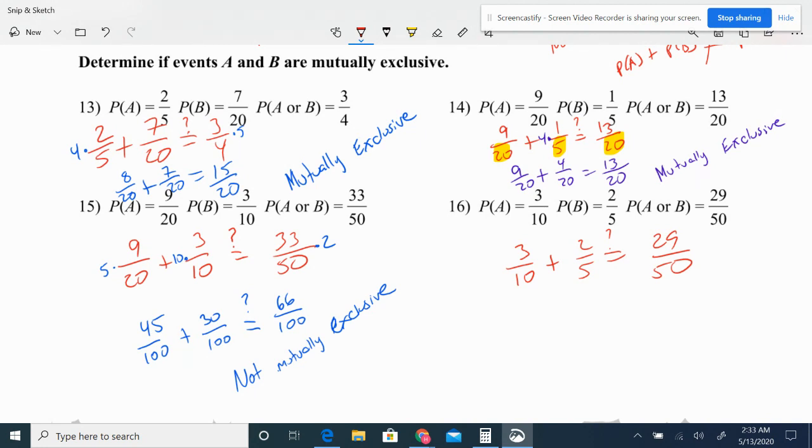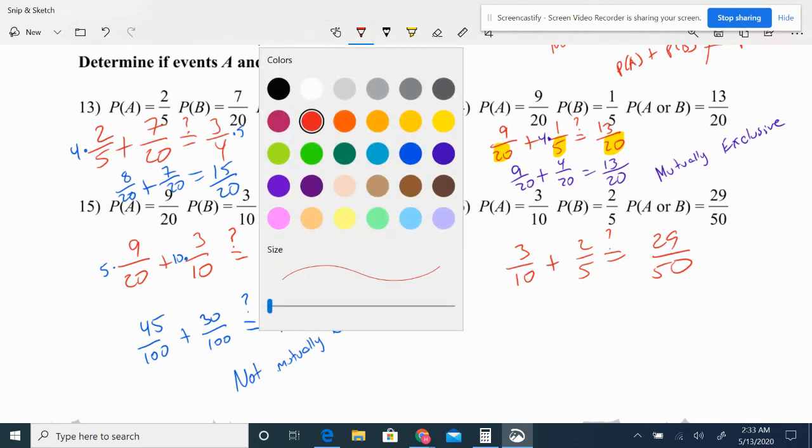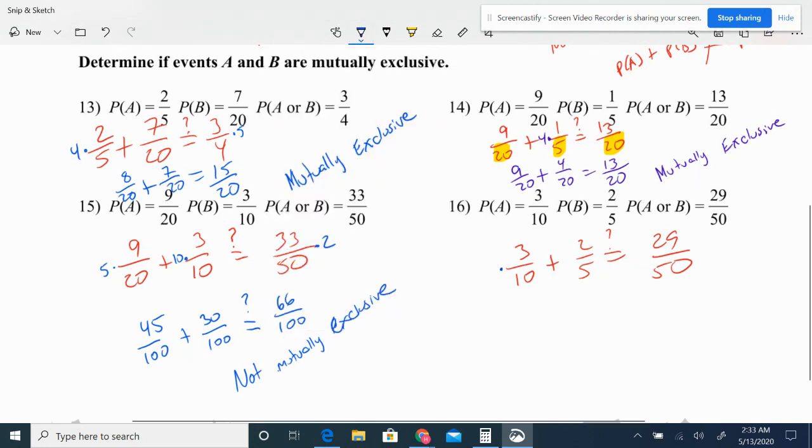So I'm going to make them all 50. I'm going to multiply the first fraction by 5. The second fraction, I'm going to multiply top and bottom by 10. The last fraction, I'm going to leave it alone. So I get 15 over 50 plus 20 over 50. Is it equal to 29 over 50?